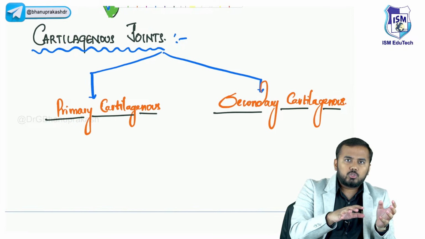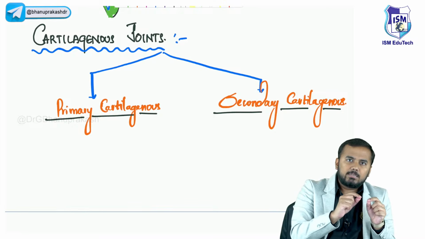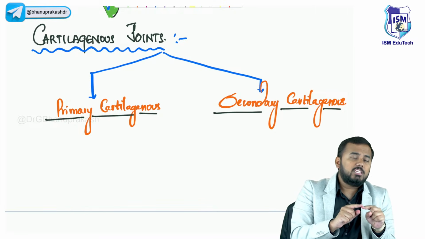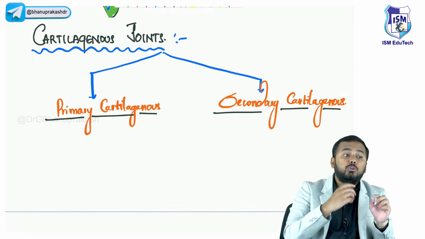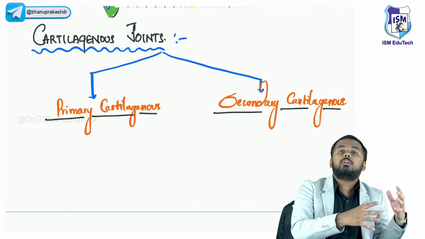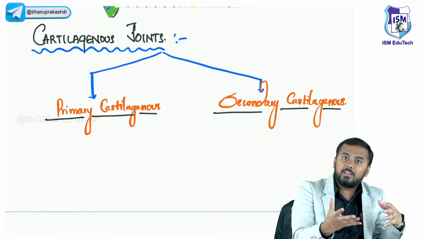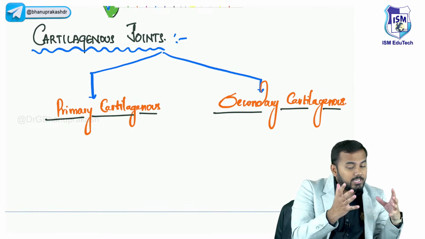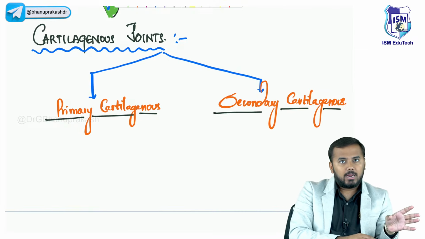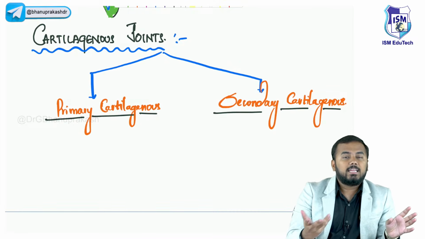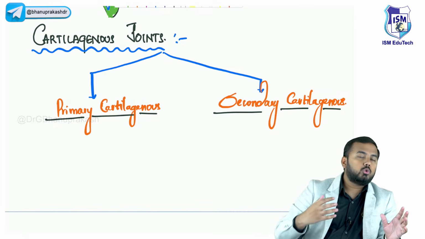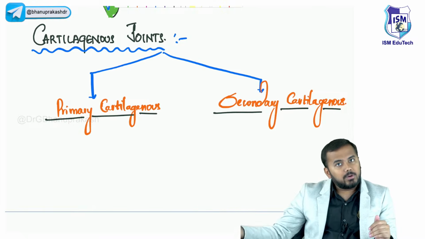If you look at the bones of the baby, within the bones there are some joints located. So these joints are developed during the birthing process, I mean during the time of development in the mother's womb, these joints might have developed, right? So that is why these joints are called primary cartilaginous joints. What are secondary? Secondary cartilaginous joints are those joints which develop after the birth.